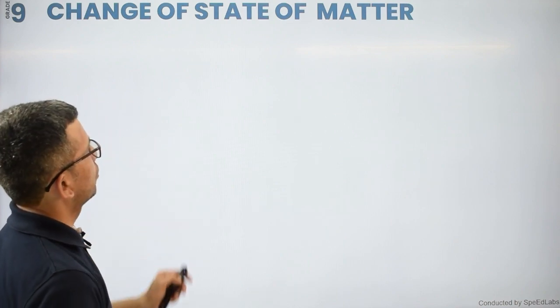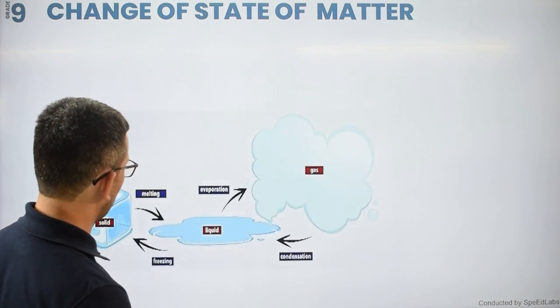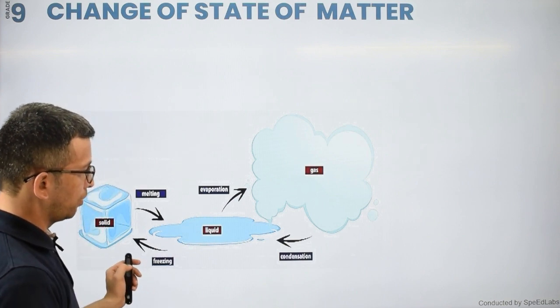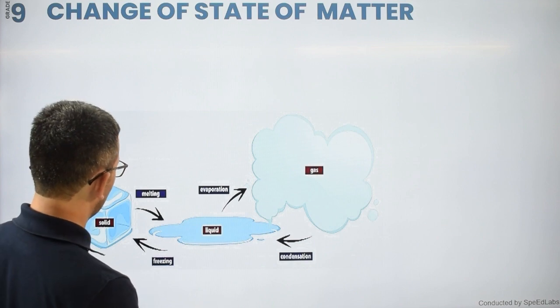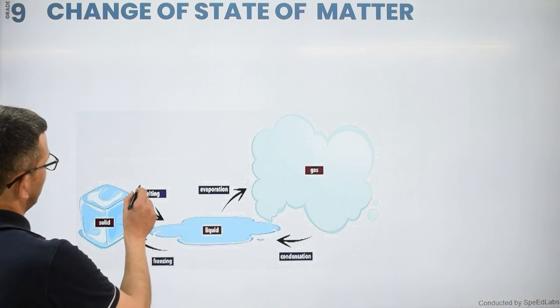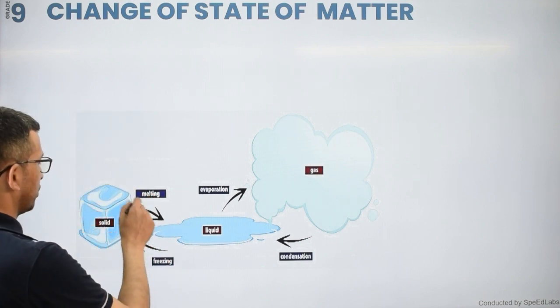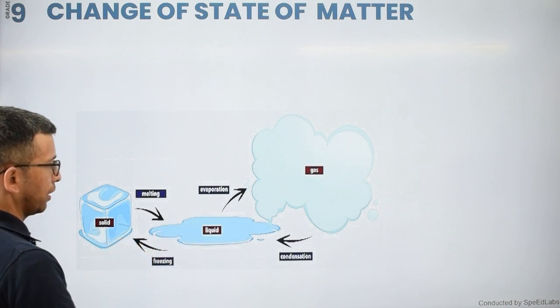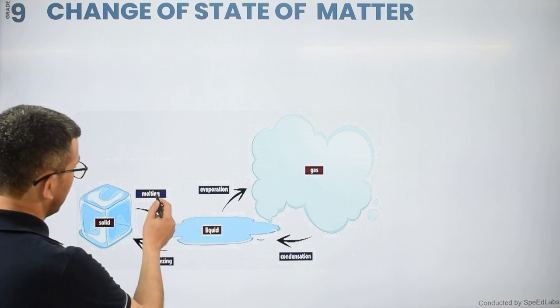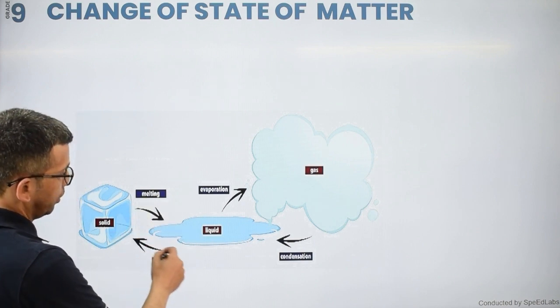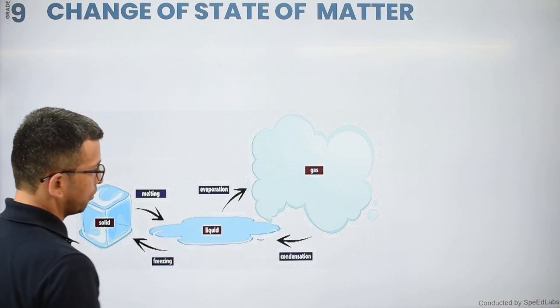Change of states of matter. The very first thing you can see here is a very common, very popular phenomenon that you can see in the summer season. During the summer season, we are all fond of solid ice. Yes, definitely I am going to use it in different drinks here. So melting of my ice converts it into liquid.